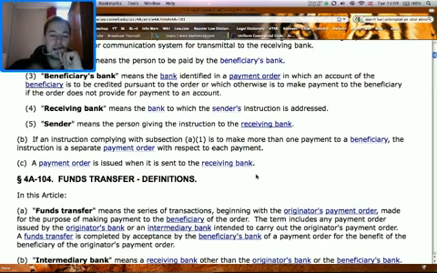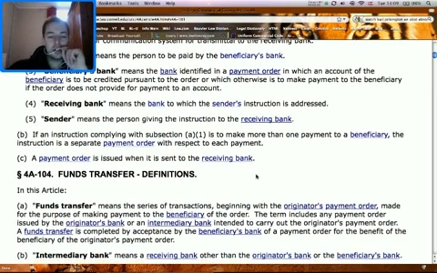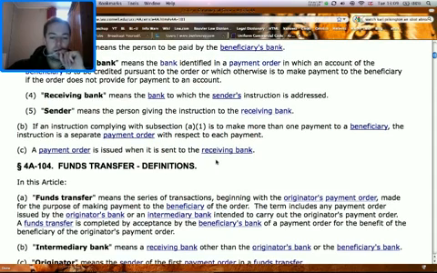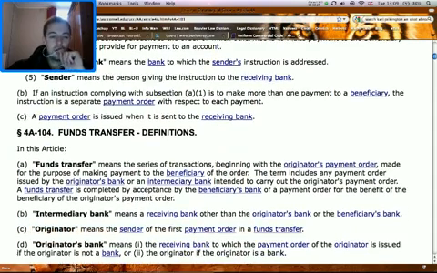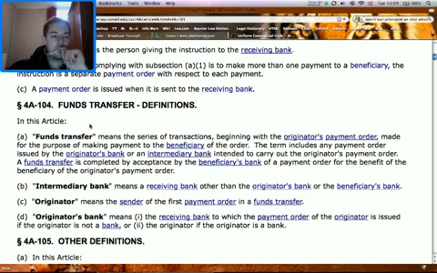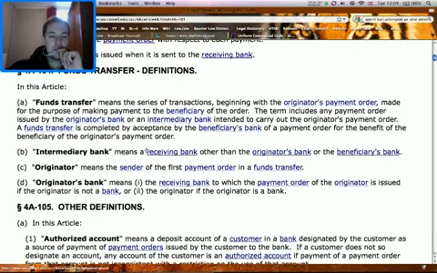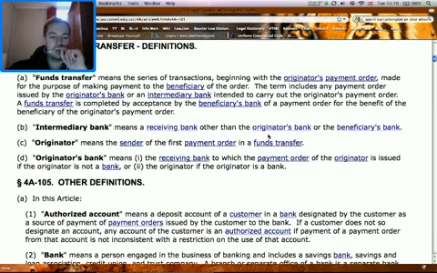A payment order is issued when it is sent to the receiving bank, or what I think of as the drawee. Funds transfer definition. 4A-104. In this article, funds transfer means the series of transactions beginning with the originator's payment order made for the purpose of making payment to the beneficiary of the order. The term includes any payment order issued by the originator's bank or an intermediary bank intended to carry out the originator's payment order. A funds transfer is completed by acceptance by the beneficiary's bank of a payment order for the benefit of the beneficiary of the originator's payment order.